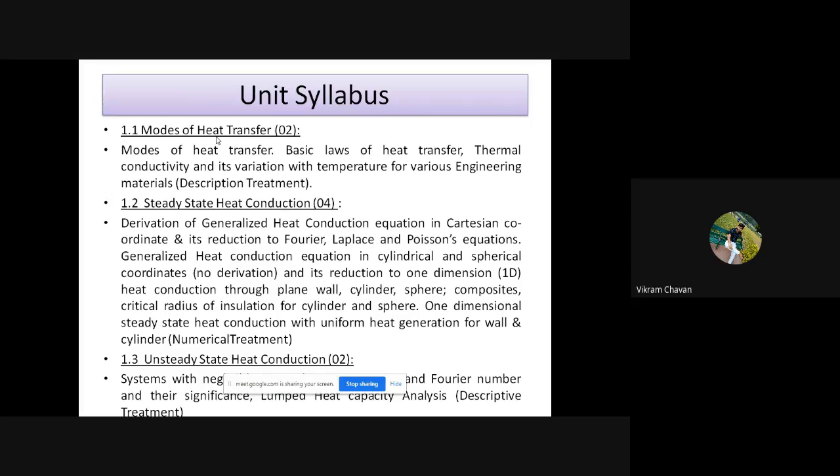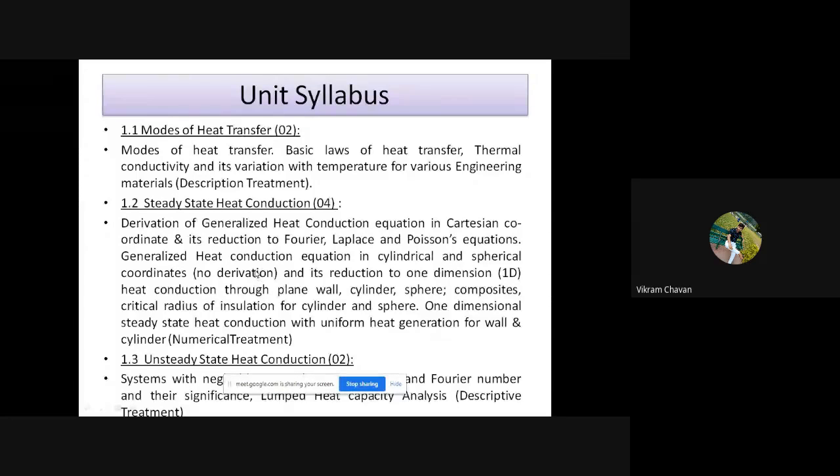In that, we also try to understand what is meant by thermal conductivity and how it varies according to temperature. It will be useful and will find numerous applications while selecting the material for a particular purpose. So: modes of heat transfer, basic laws of heat transfer, thermal conductivity and its variation with temperature for various engineering materials. There will not be any numerical treatment for this particular part. That is unit number 1.1.